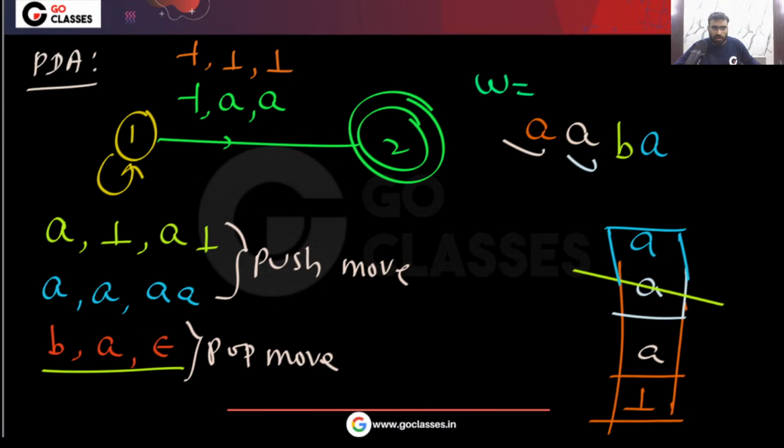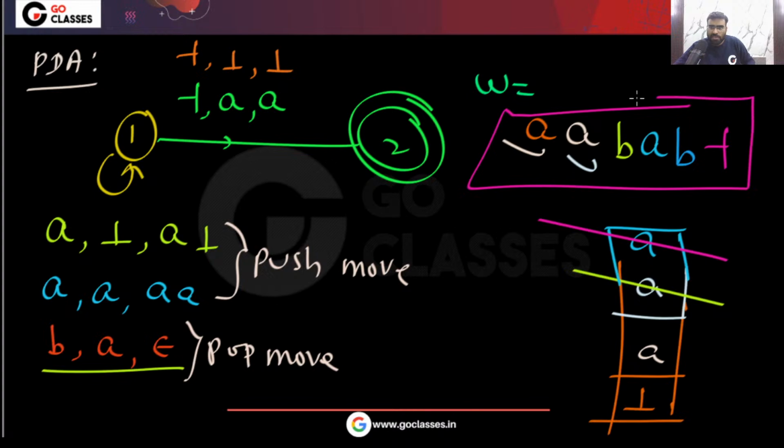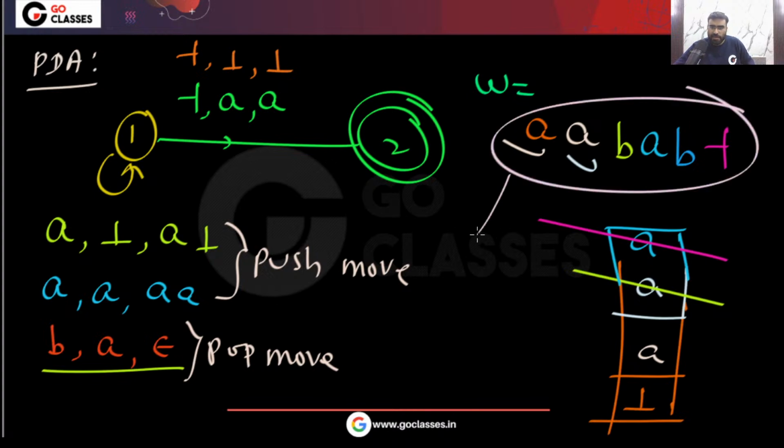If B comes, you will pop it. After that, if the string ends, you can see on top of the stack there is A, so you will go to the final state. So this string will be accepted.